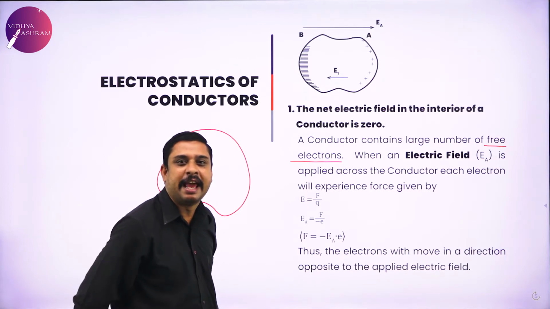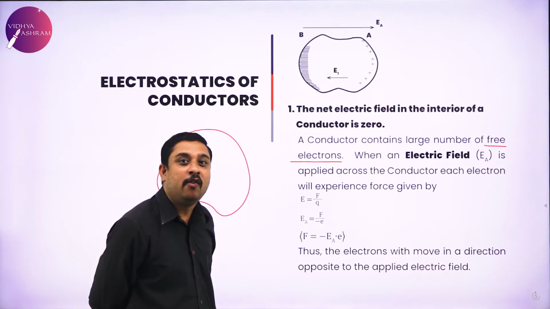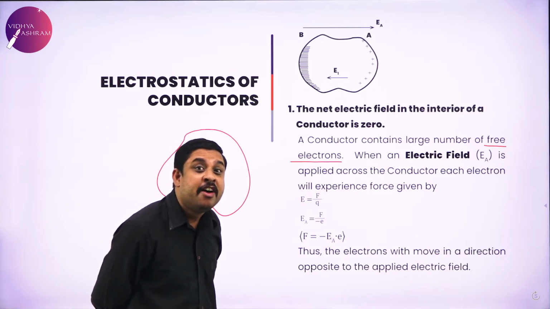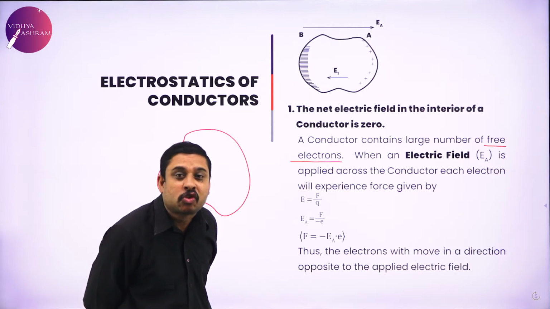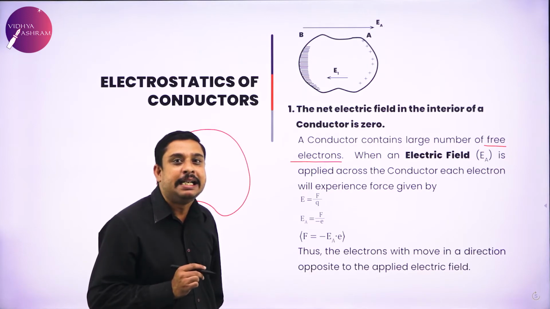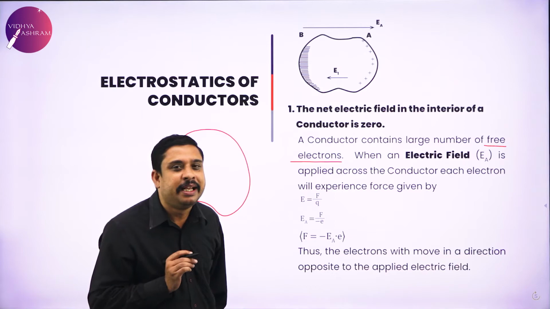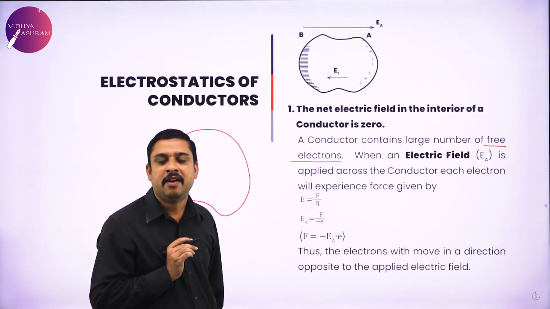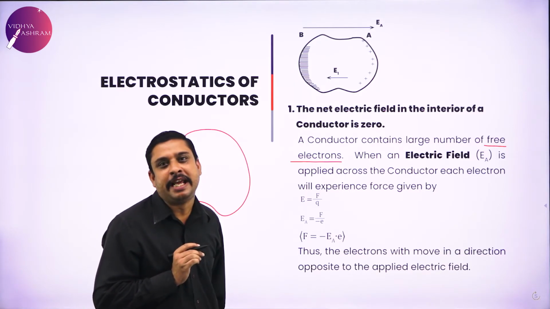A conductor always has a large number of free electrons, mobile electrons, and therefore it has conducting property. So, simple thing to understand, any conductor will have a large number of free electrons.